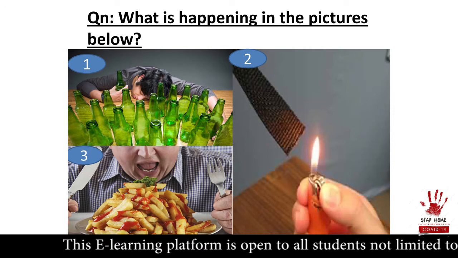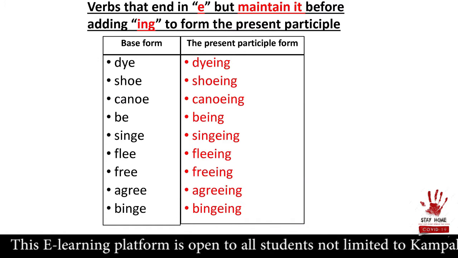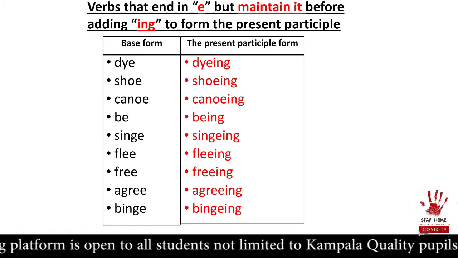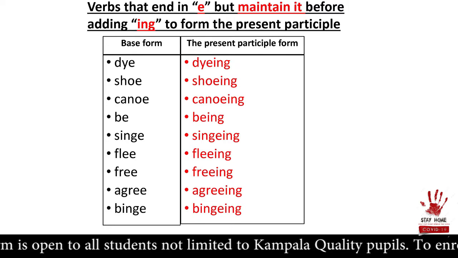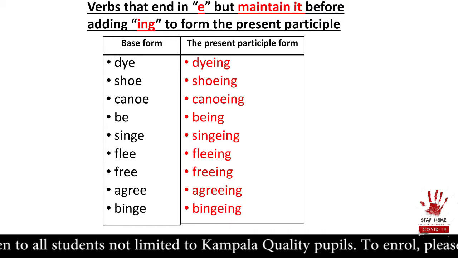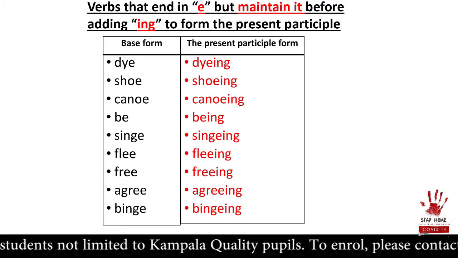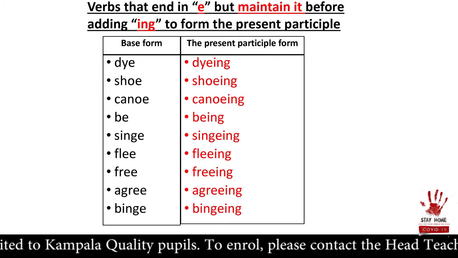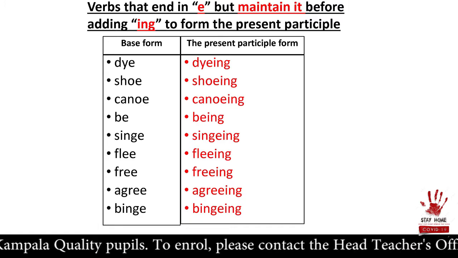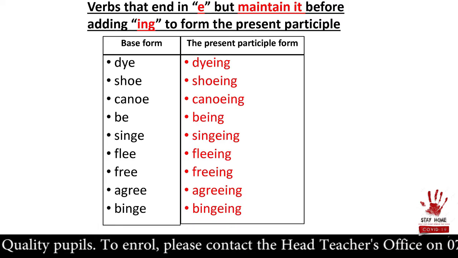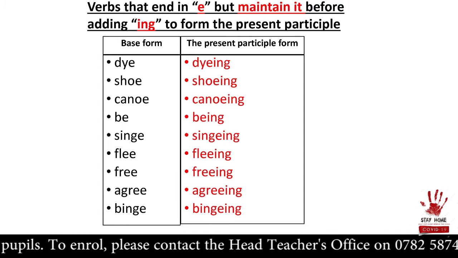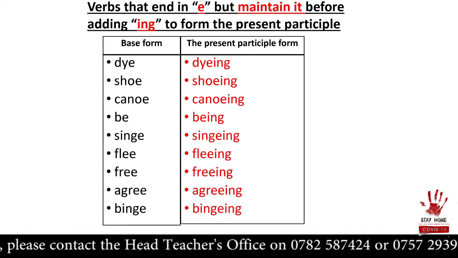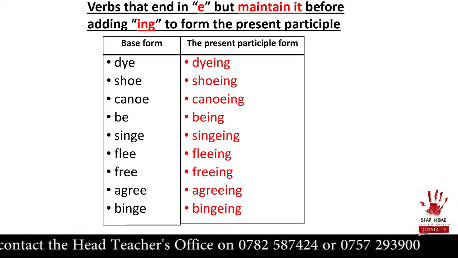So let's read the verbs. Have verbs like dye, dyeing. Some of your mothers always put dye on their hair. We say, Mama is dyeing her hair. Then shoe, shoeing. Like we said, a man is shoeing a horse. Canoe, canoeing. They are canoeing across River Nile. Be, being. Stop being mad. Singe, singeing. He is singeing a piece of cloth.